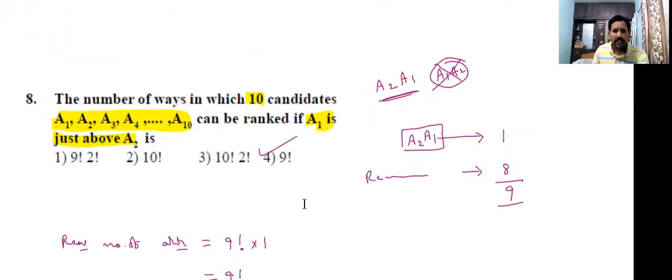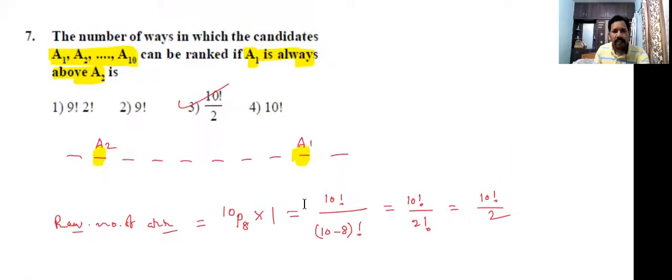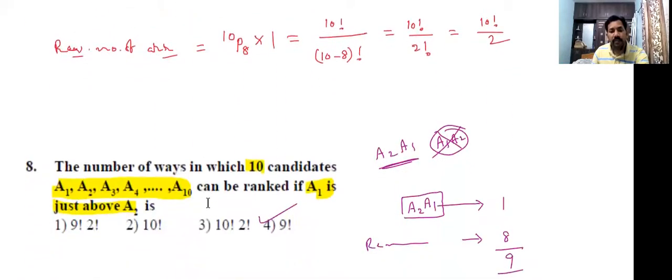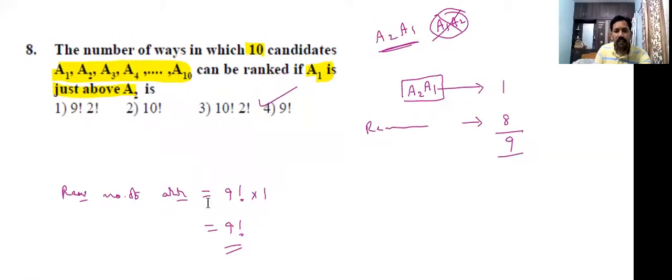But see the seventh question, this is also A1, A2 related only: A1 is always above A2. So there are three conditions: A1 and A2 next to each other, A1 always above A2, and A1 just above A2, which means A2, A1, only one chance. Students, do you understand? The three problems look the same, but observe the difference.